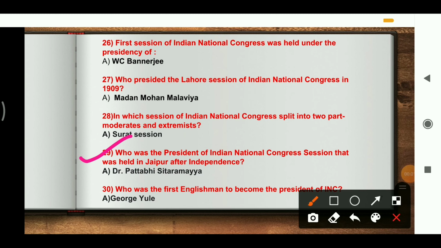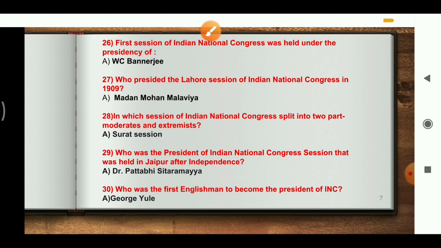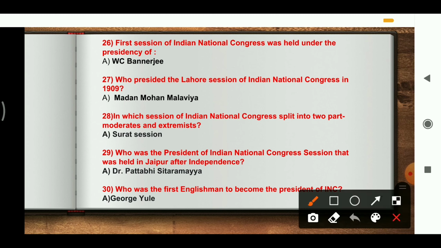And coming to the 29th question, who was the president of the Indian National Congress session held in Jaipur after independence? And the answer is Dr. Pattabhi Sitaramayya. And the 30th question, this is the last question in this session, is, who was the first Englishman to become the president of the Indian National Congress? So they are asking you about the Englishman here. The answer is George Yule, the Englishman who became the first president of the Indian National Congress.